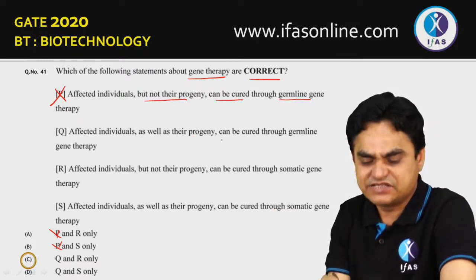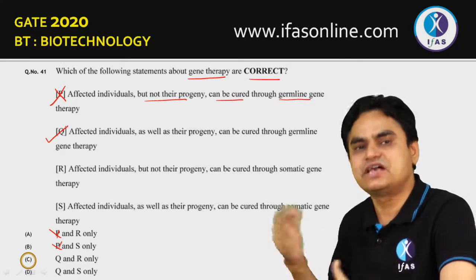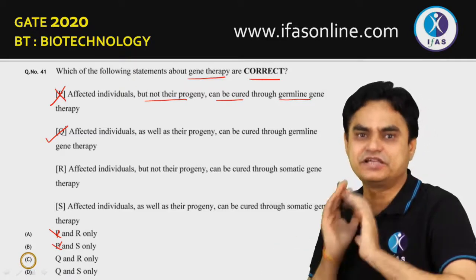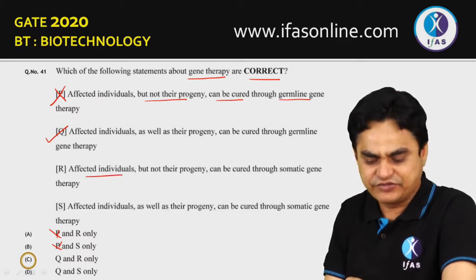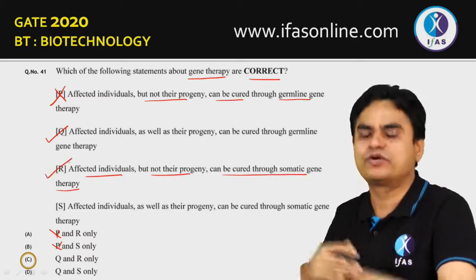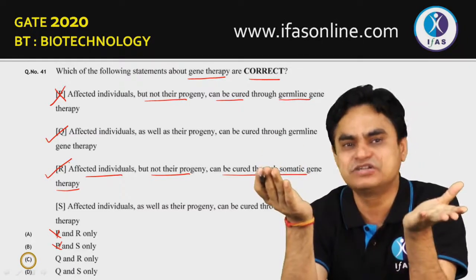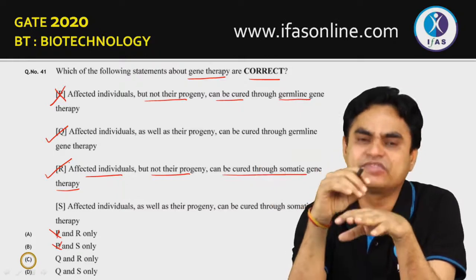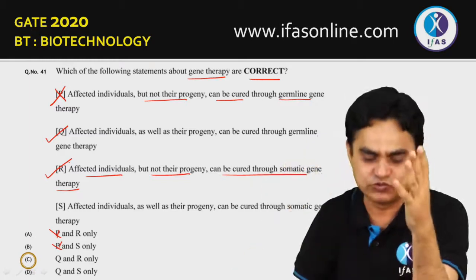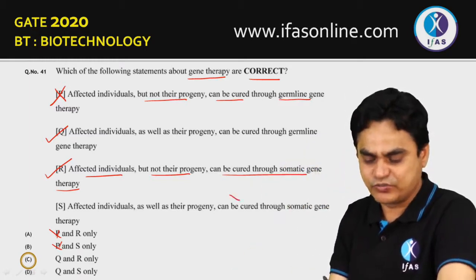Affected individuals as well as their progeny can be cured through germline therapy. Yes, that's what we are saying. The affected individuals as well as the progeny could be cured using germline gene therapy. That statement is true. Affected individuals but not their progeny can be cured through somatic gene therapy. Yes, that is also true, because the information present in somatic cells is not going to be passed to the next generation. Only the organism where the gene therapy has been made in a somatic cell would benefit from this particular approach. So R is also true. Affected individuals as well as their progeny can be cured. No, progeny cannot be cured.